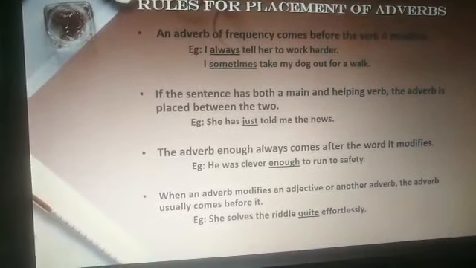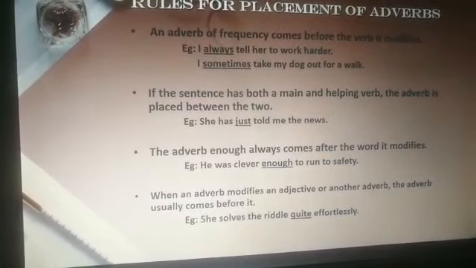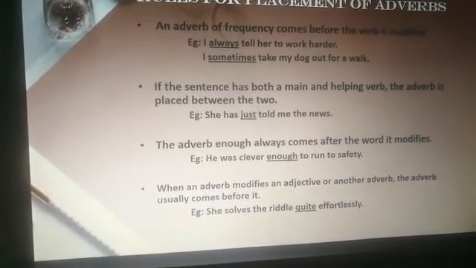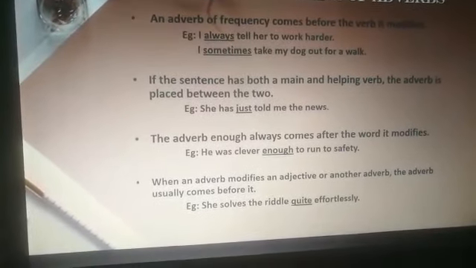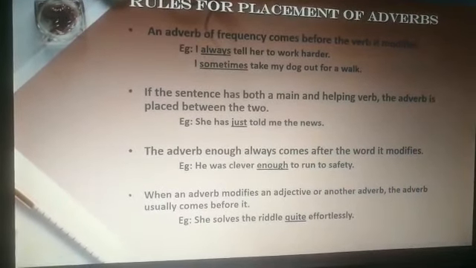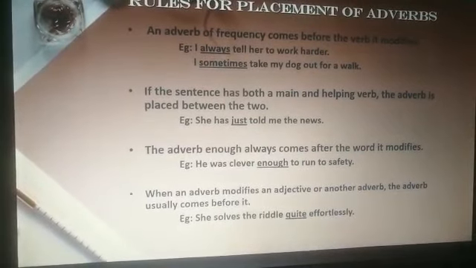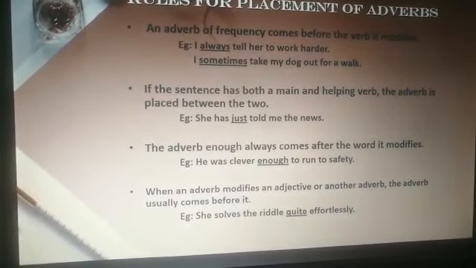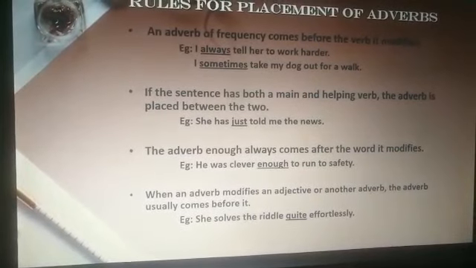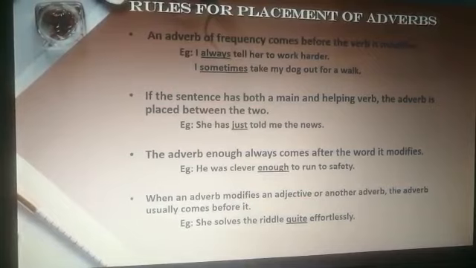Then the third rule says an adverb of frequency comes before the verb it modifies. Means it is placed between the subject and verb if the verb consists of only one word. As you can see the example, I always tell her.